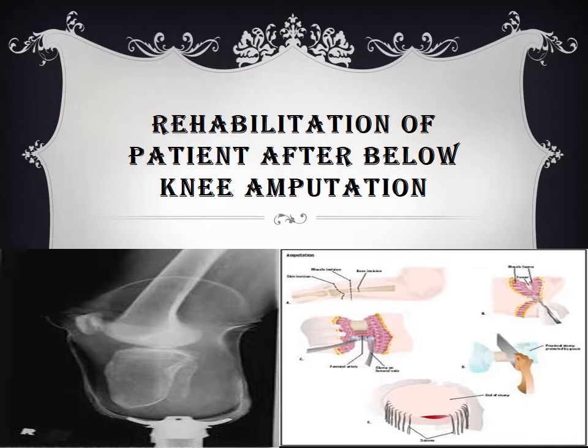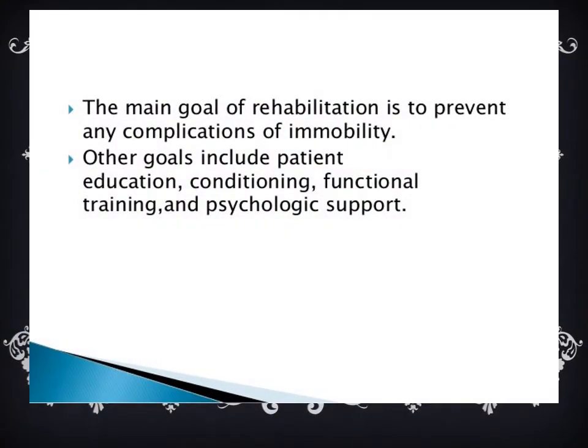Rehabilitation of patient after below knee amputation. The main goal of rehabilitation is to prevent any complications of immobility. Other goals include patient education, conditioning, functional training, and psychological support.